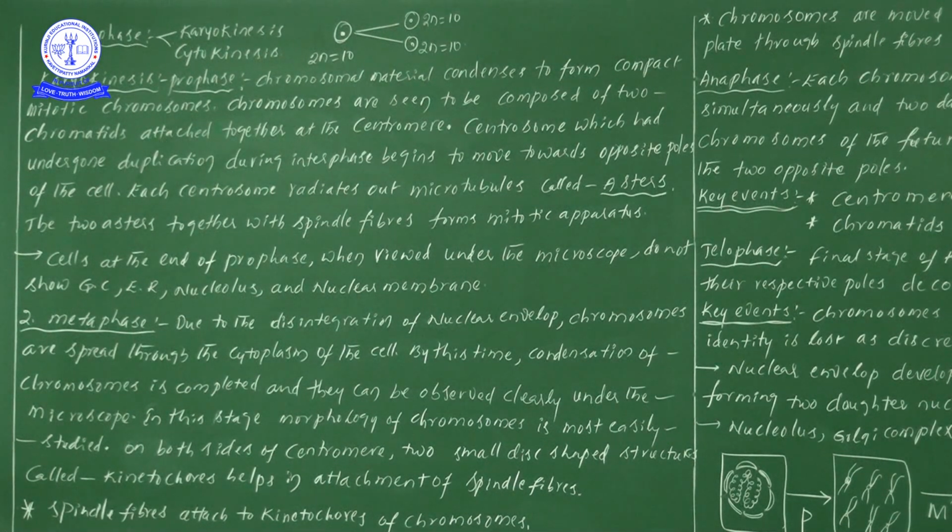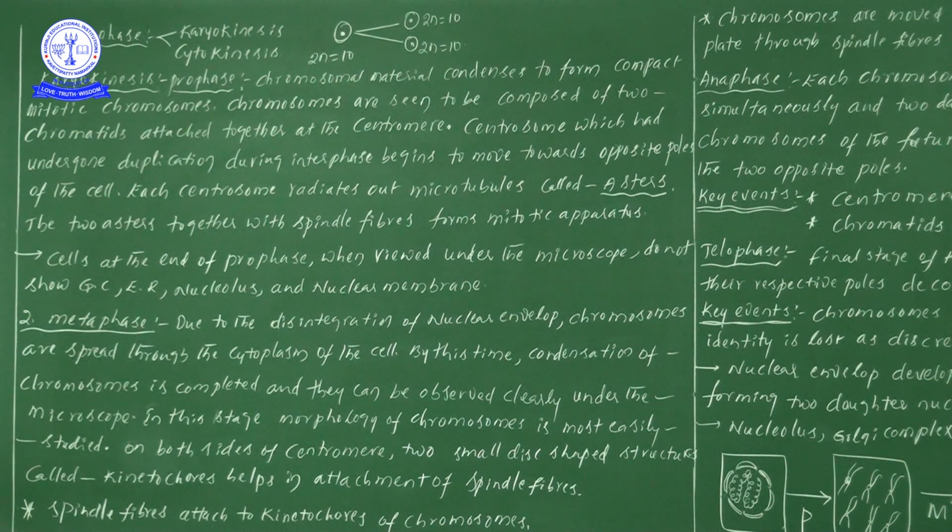These kinds of microtubules we will take as asters. Now the two asters, together with spindle fibers, form the mitotic apparatus.